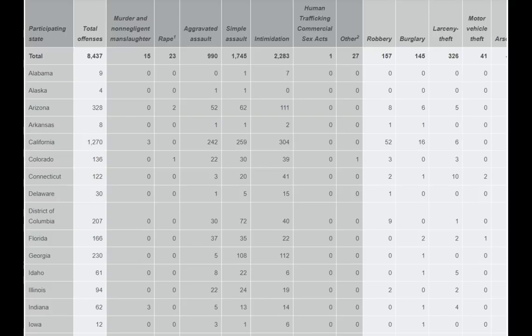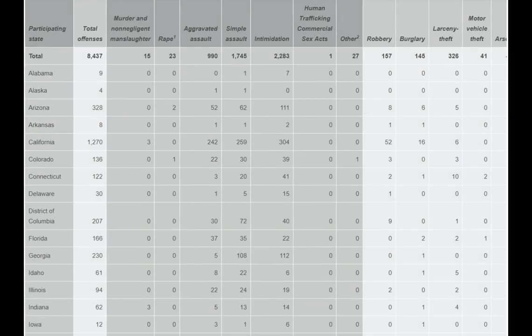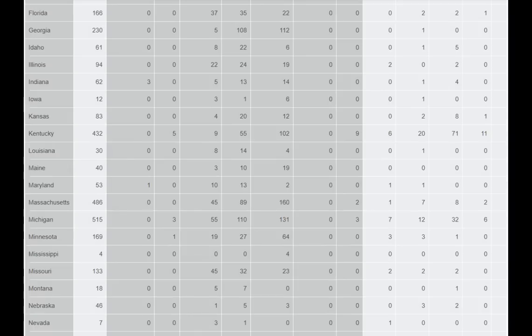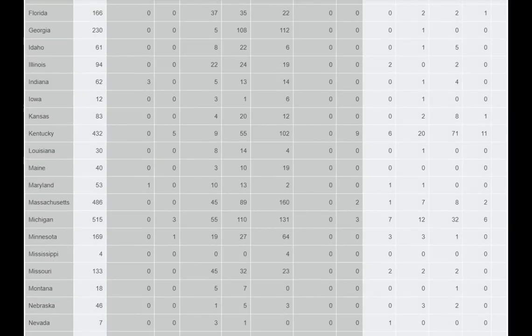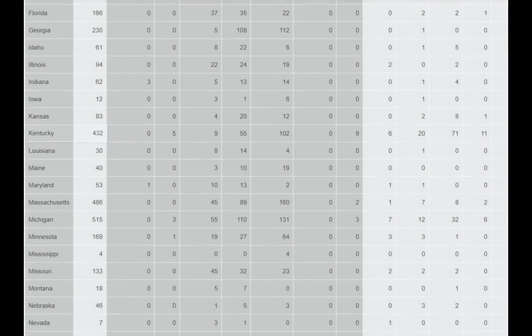If we look at some of the rest of the Deep South, Arkansas had just 8 total hate crime offenses, which was, again, a decrease of 47%, just like Alabama. And Louisiana had just 30 hate crimes, which was a decrease of 10% from the year prior, while Mississippi had only 4 total hate crimes in the entire state, a decrease of 60%. There are other deep red Trump states like West Virginia, which also follow this narrative, but also some that run totally counter to the narrative like Kentucky and South Carolina, which both had huge increases in hate crimes year over year.